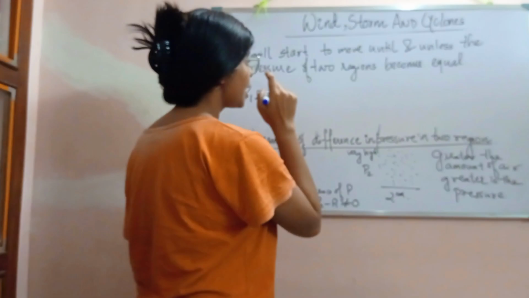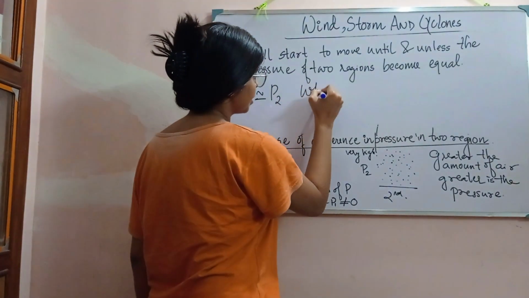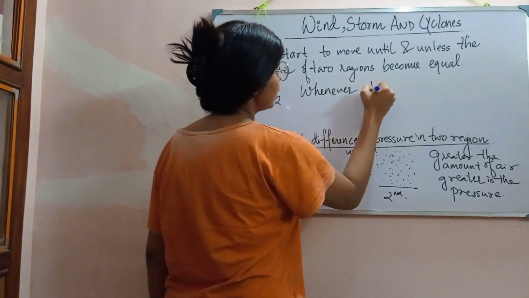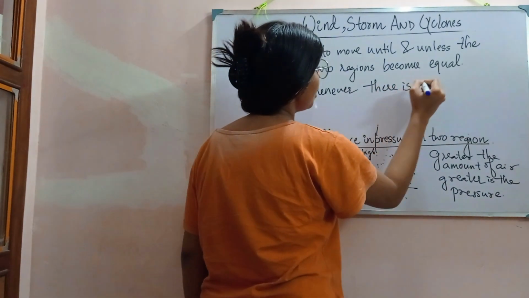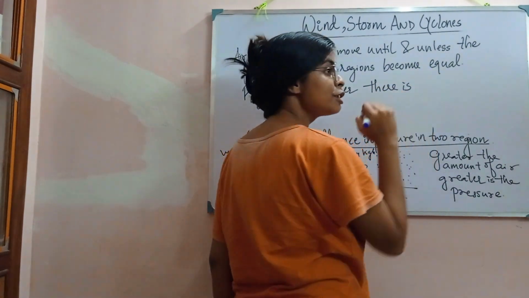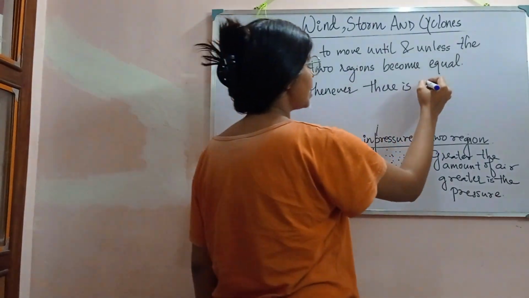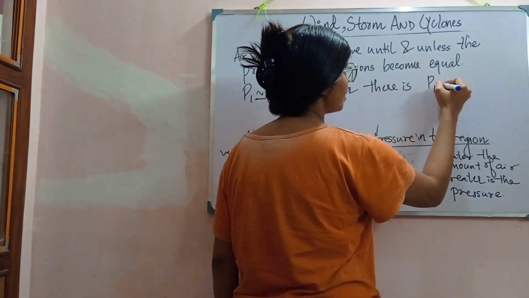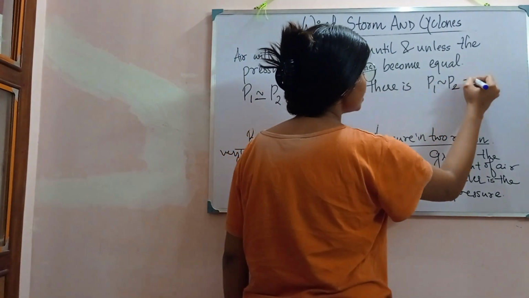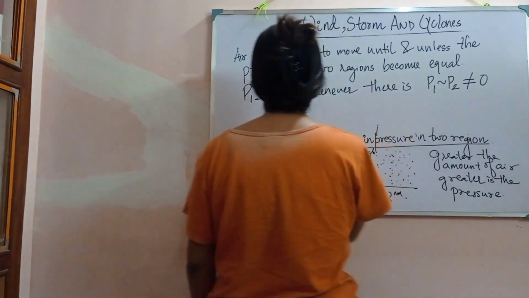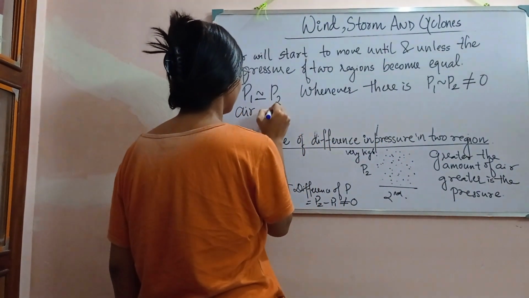So whenever there is a pressure difference, meaning whenever P1 minus P2 is not equal to 0, air will move.